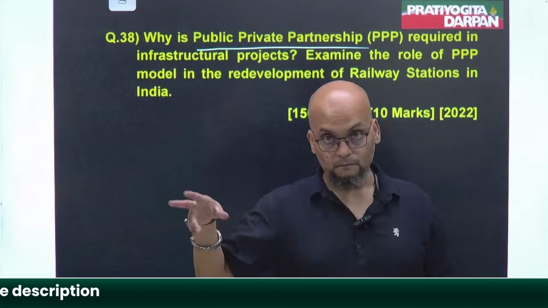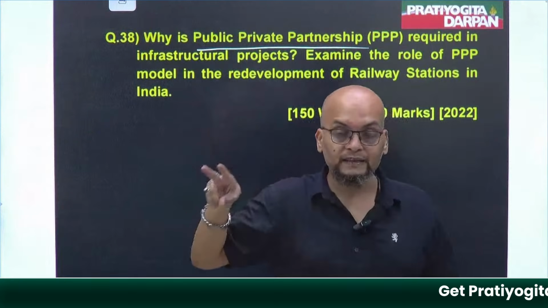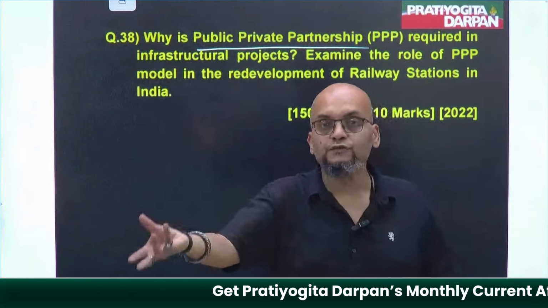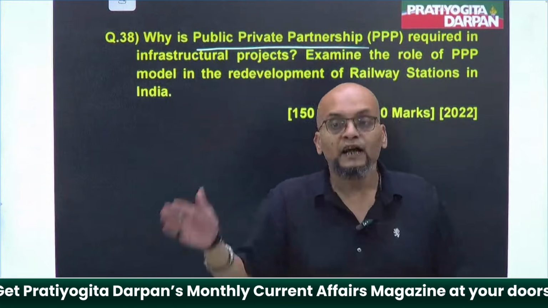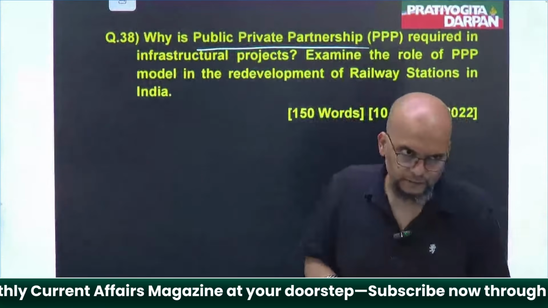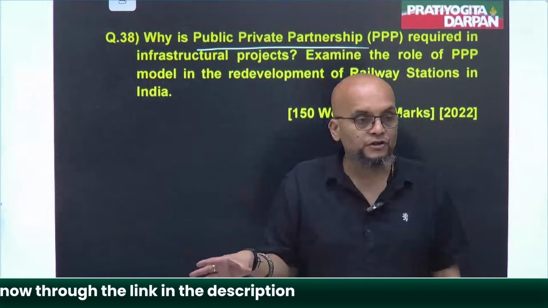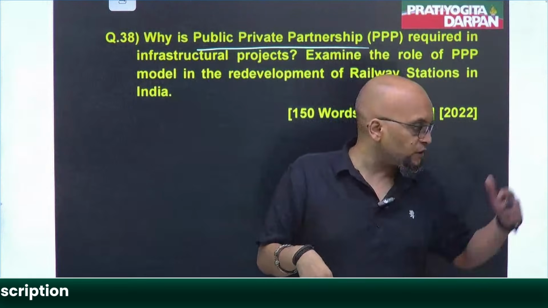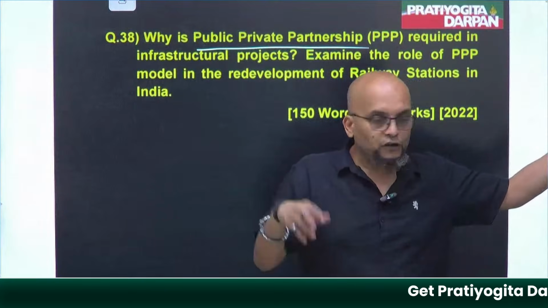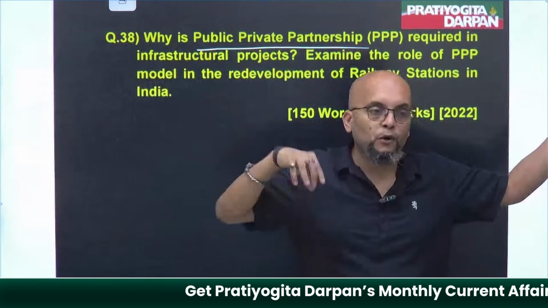But whosoever gets the tender is going to invest initially from his own pocket. Government is not going to pay because it is short on funds, and the government can use that fund for other development. Now that individual will invest from his own pocket.